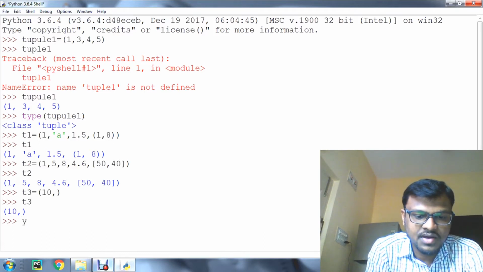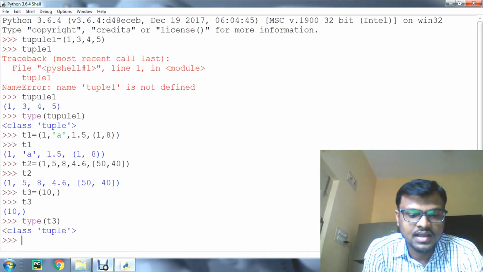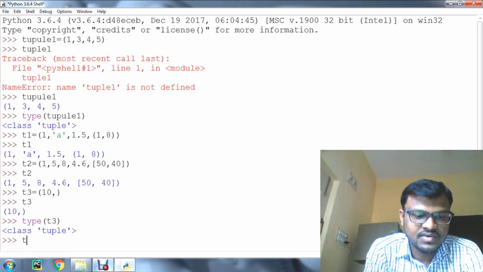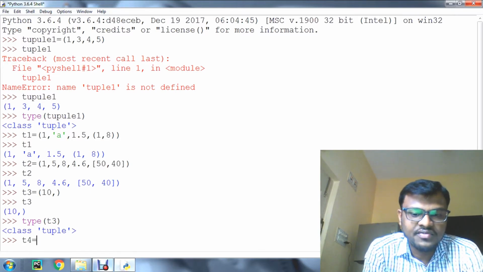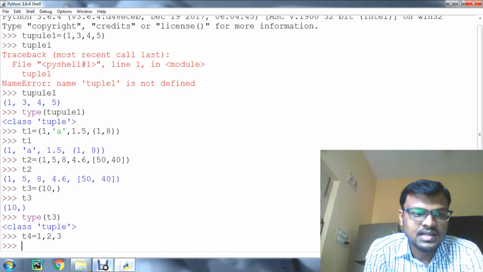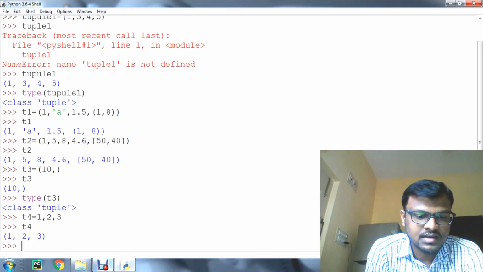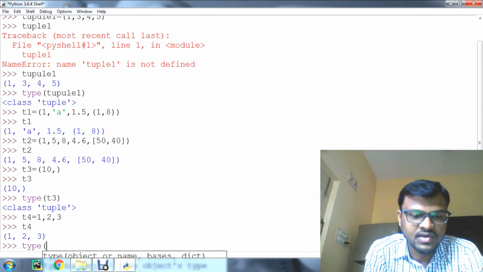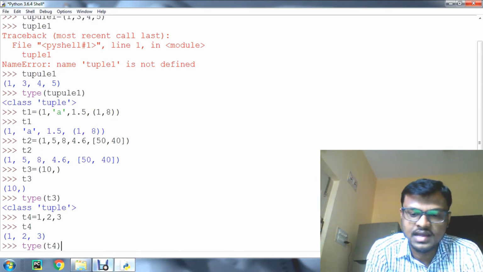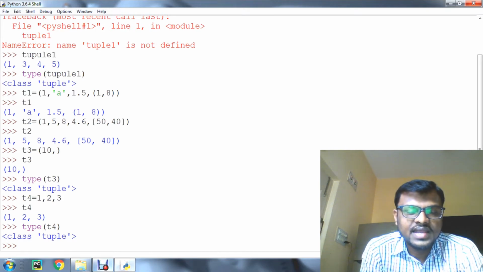For example, give type of T3 now. It shows tuple. In the same way, if I give just a sequence without parentheses, it will be treated by default as a tuple. Just check type of t4 for your clarification, that is class tuple. Like this we can create tuples in various ways.